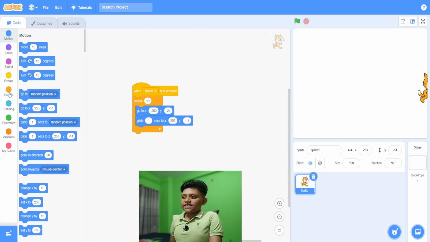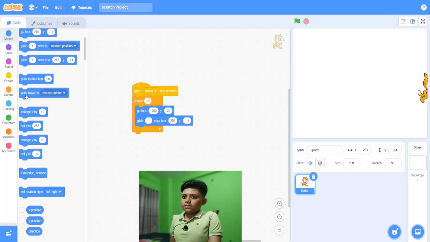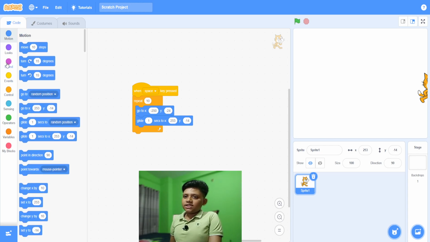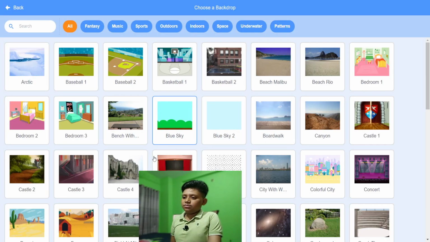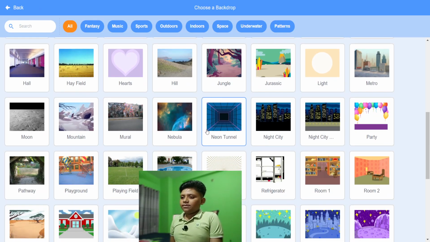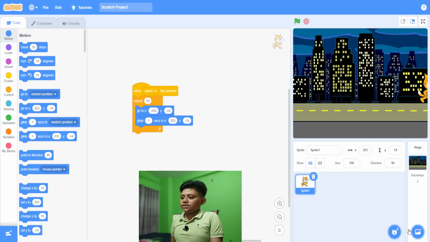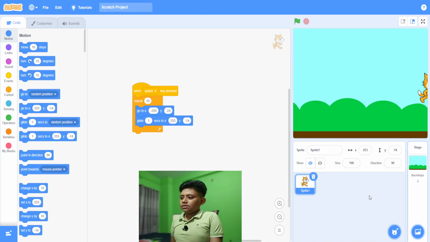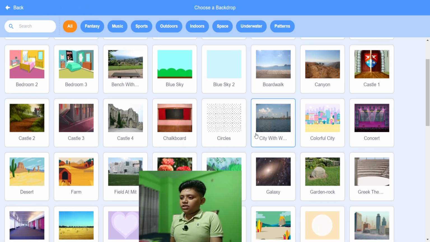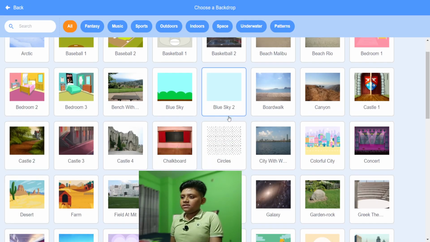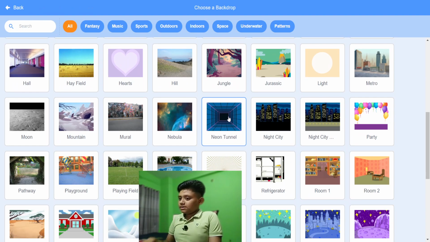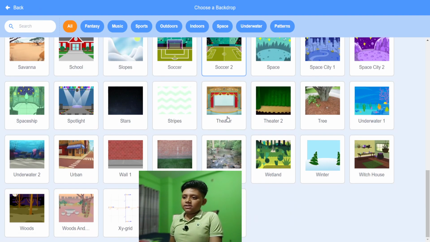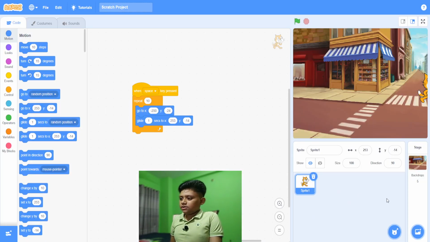Step 4, changing backgrounds. Before you add the blocks, go to this choose a backdrop. Click on choose a backdrop. Take as many backdrops as you can. Take whatever backdrops you want. This one.